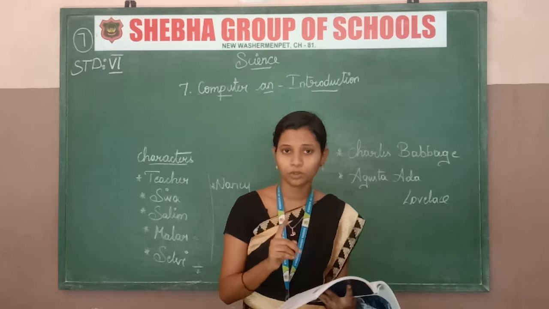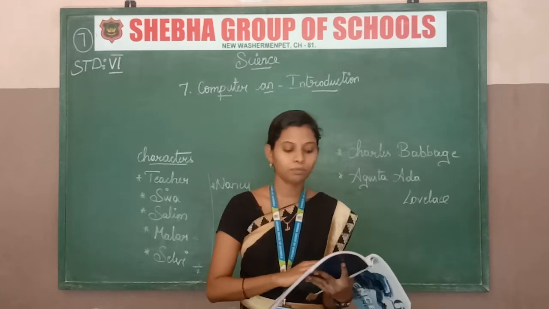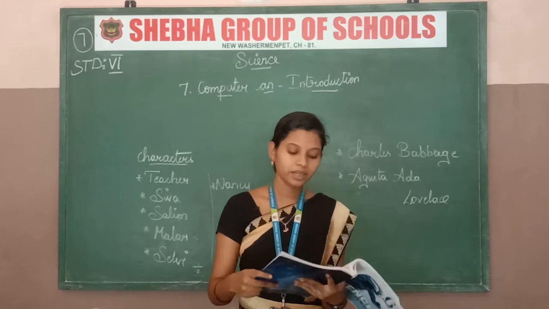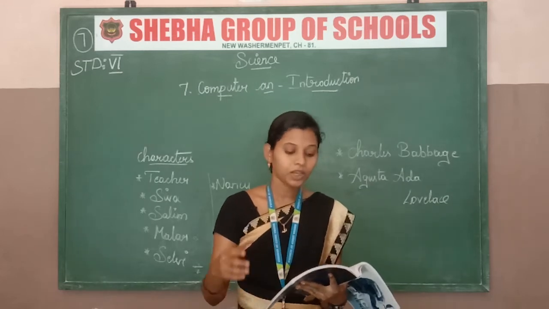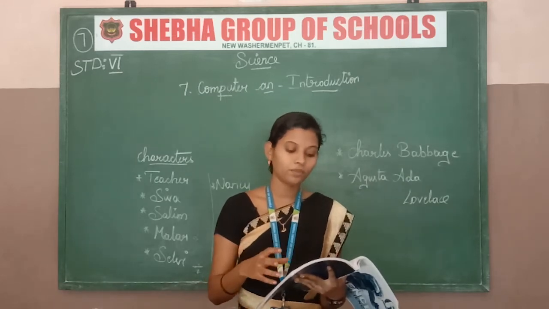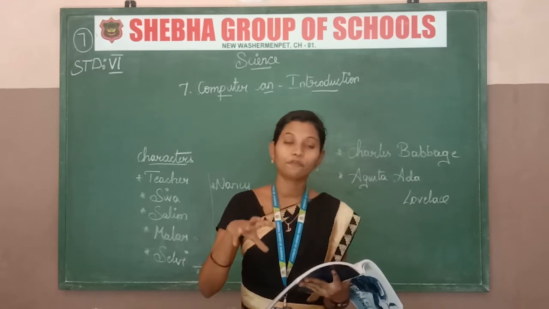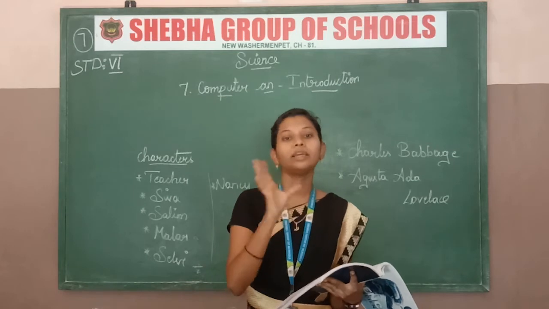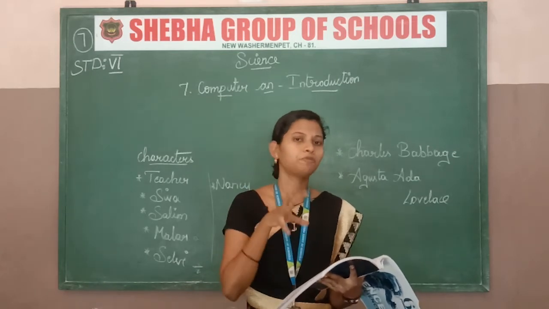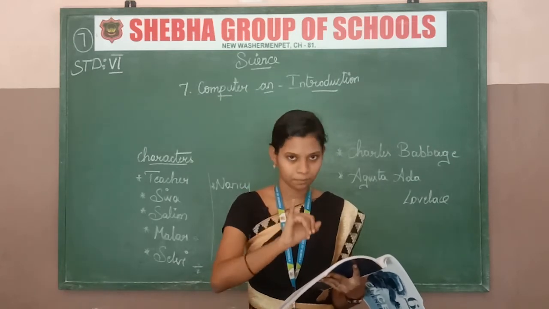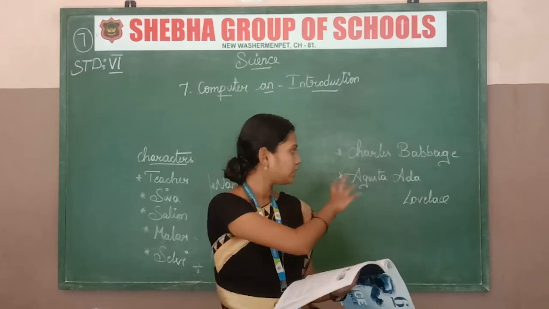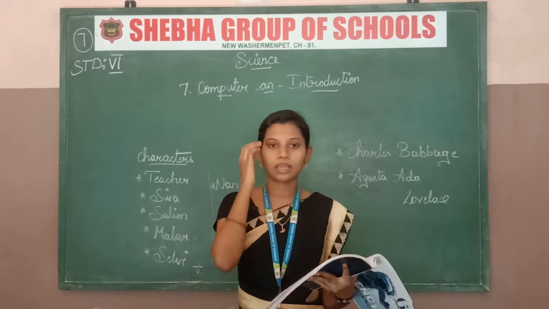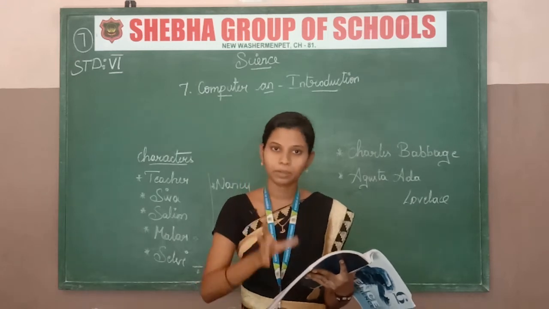Data is in the form of numbers, alphabets and images. Like a number, or an alphabet, such as when we write a name. The images I show you are also data.